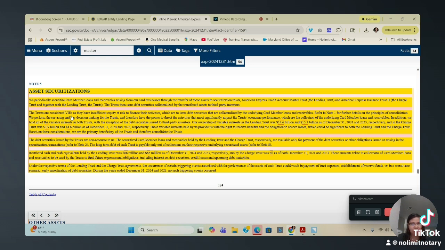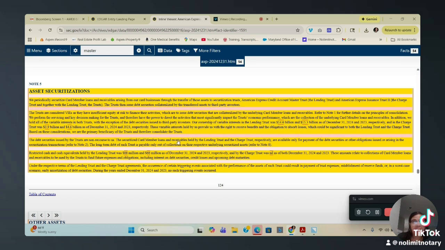What it means is that they're transferred. They're securitized. The trust, they no longer own the loans. Okay, that's the third party. They're investors. That also means that Amex no longer has the right for payment. So that means they don't have the right. The 10K securitized card trust members are available only for payment of the debt and securities, right?